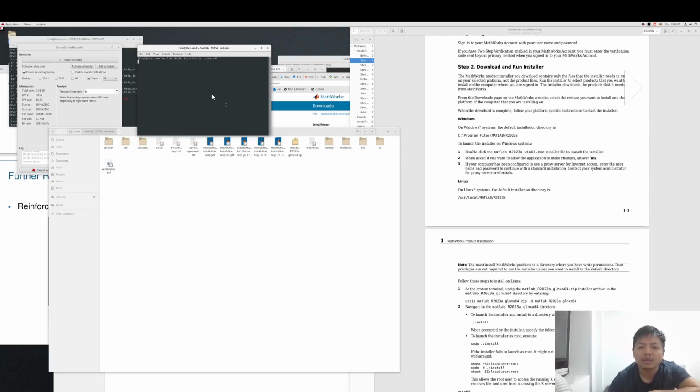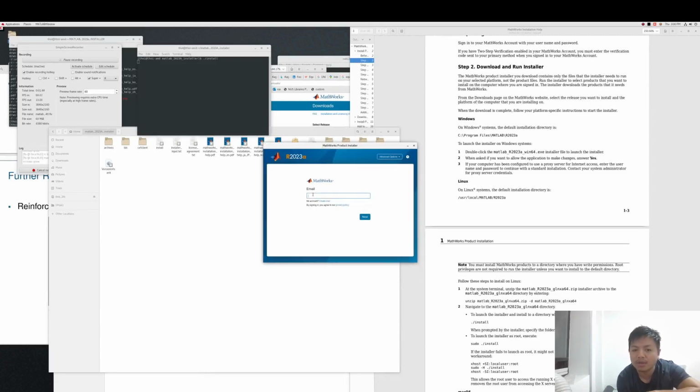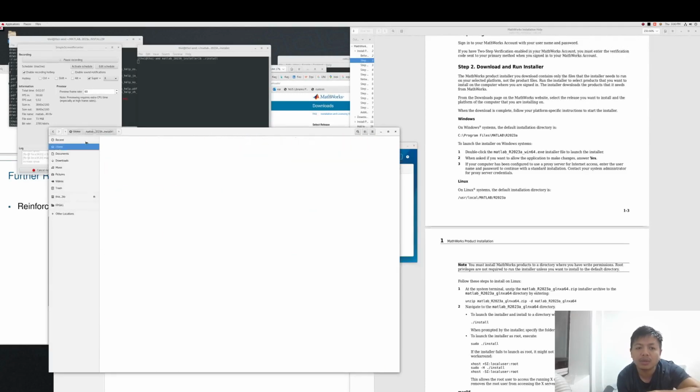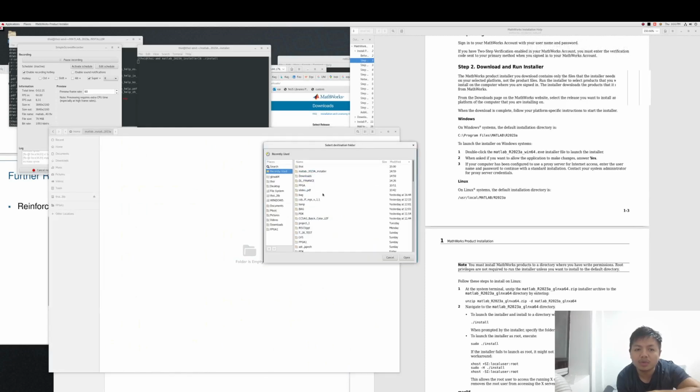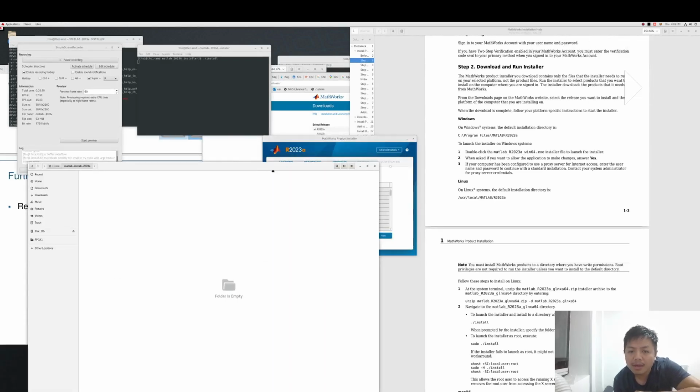This is the file. Yeah, the GUI pops up. You can enter email address, password, and I chose the location where I install, which is in the home directory. In the home directory, I've created a folder called MATLAB install 2023A. Select destination.